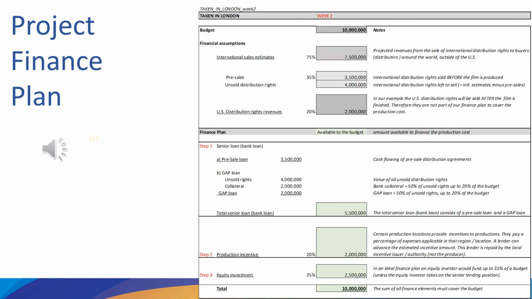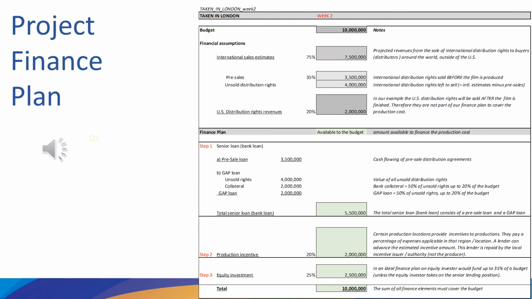So let's summarize that finance plan that we have. Our budget is $10 million. The sales estimates for international distribution, these are projections, not actual sales, are estimated to be $7.5 million. We then secure pre-sales of a portion of this, 35% of the budget, and $3.5 million in pre-sales. This leaves us with unsold rights of $4 million because $7.5 million minus the pre-sales of $3.5 million leaves us with $4 million of unsold rights.